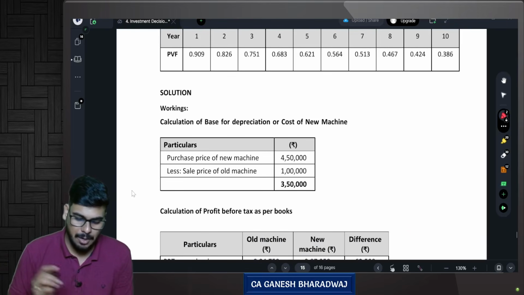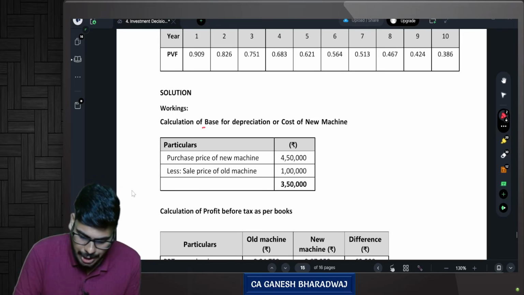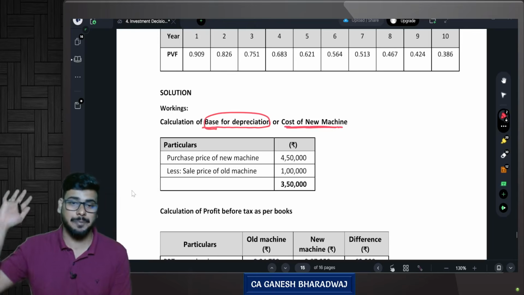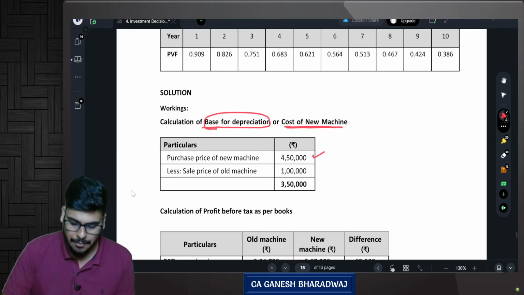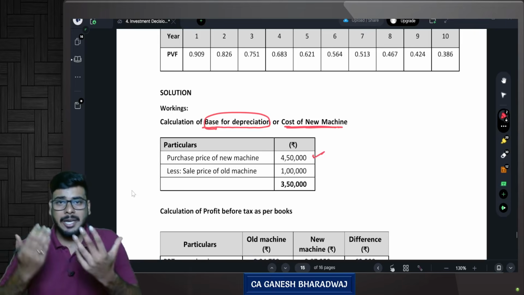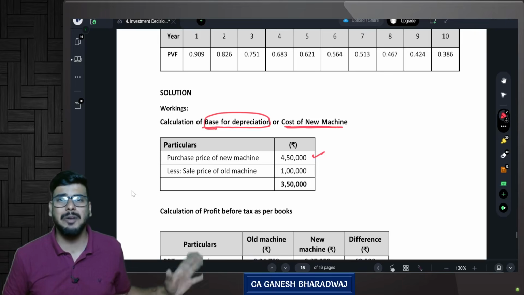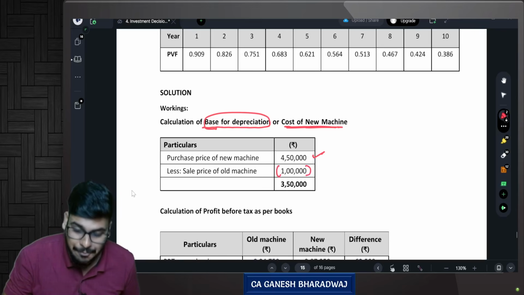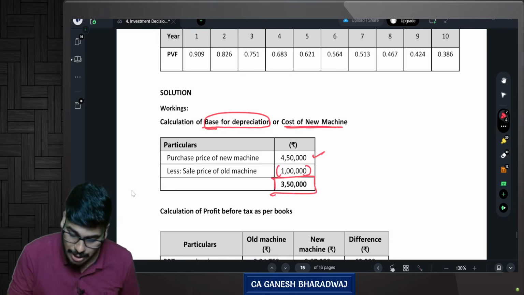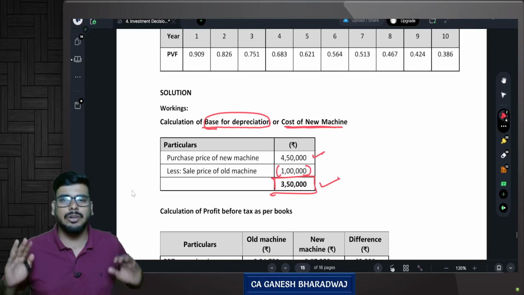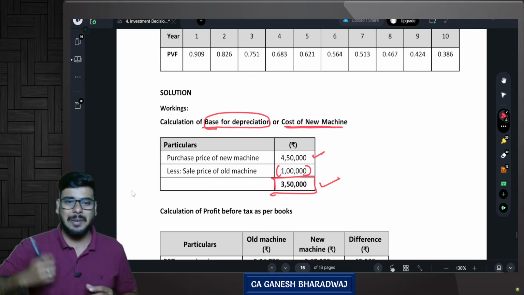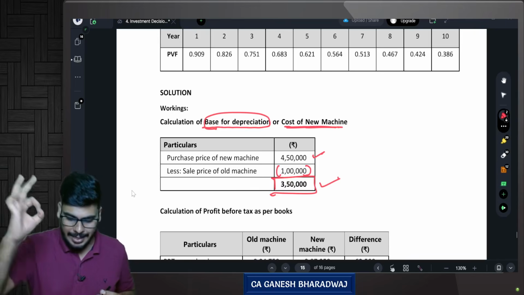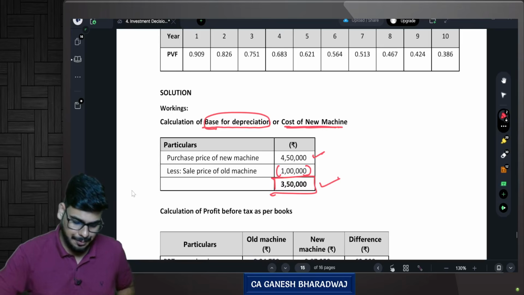Look at this. Workings. The first one is the calculation for the base for depreciation, or the cost of the new machine. What is the purchase price of the new machine? 4,50,000. But wait, if I am buying the new machine, obviously I will discard my old machine, correct? So I can exchange it with him. He is ready to take it for 1 lakh rupees. So my net cost, if I buy the new machine, is only going to be 3,50,000. So at T0, if I am going for the new machine, I need to shell out extra cash of 3,50,000, right?